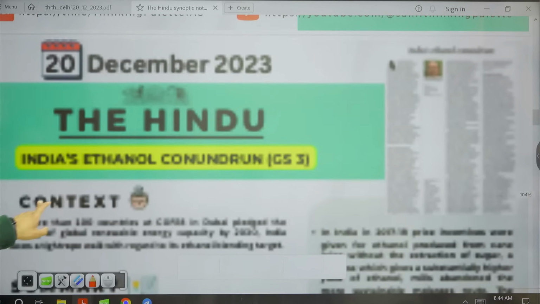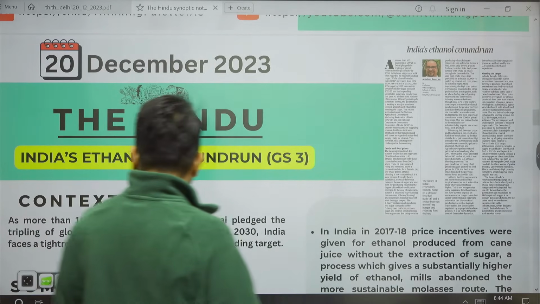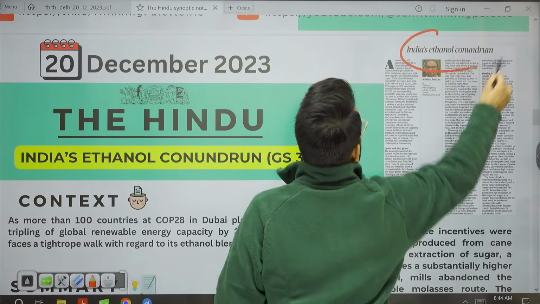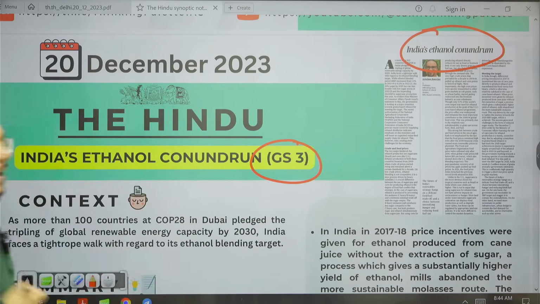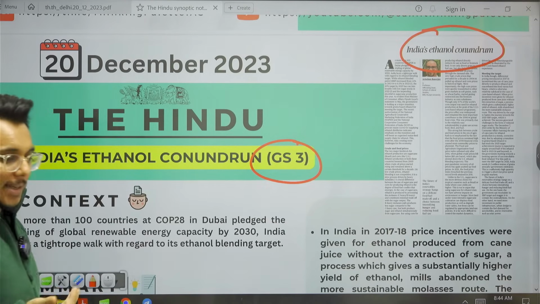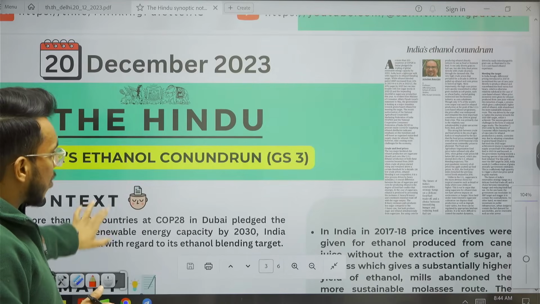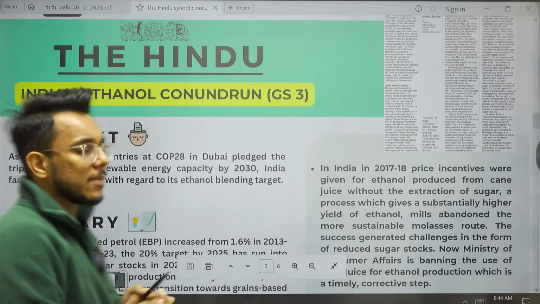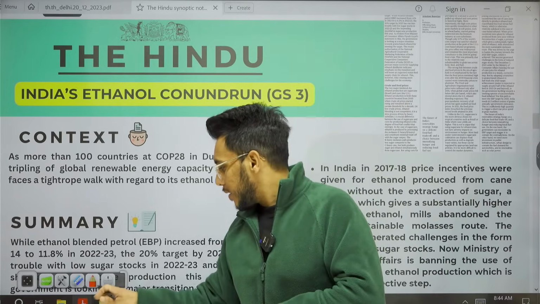Okay, so we have this article, India's ethanol conundrum. We'll take this article with respect to GS paper number 3, energy sector. Now, before going into this article, let's understand some basic background information and then we'll go into the article.